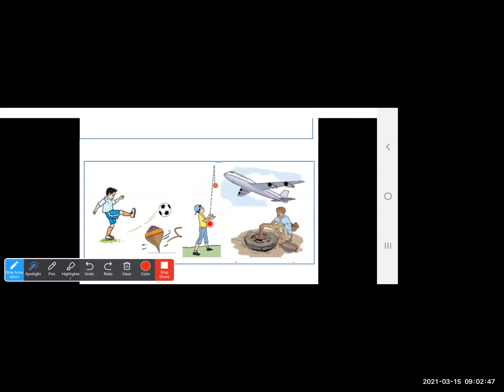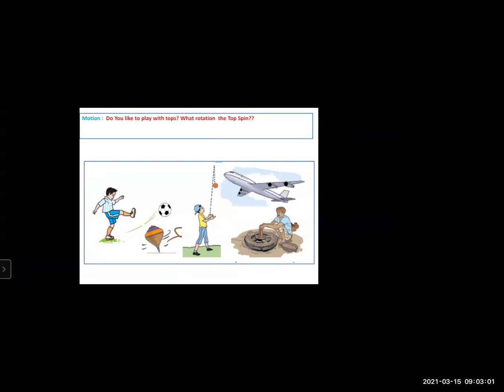You can see the ball moving in the upward direction. Again, the aeroplane which is flying up in the sky is set in motion. So, we see many moving objects in our day-to-day life, and moving objects are said to be in motion. The objects which are moving are said to be in motion.